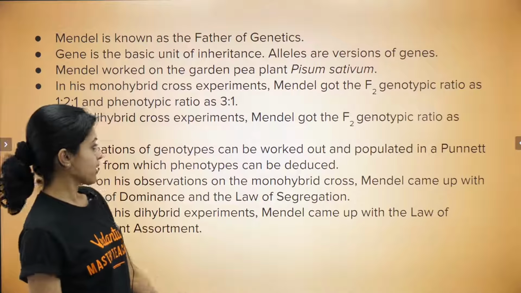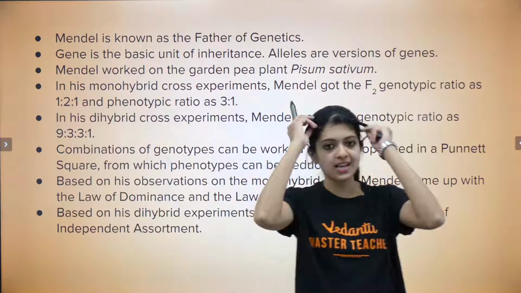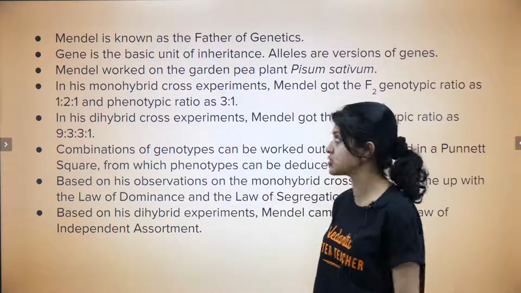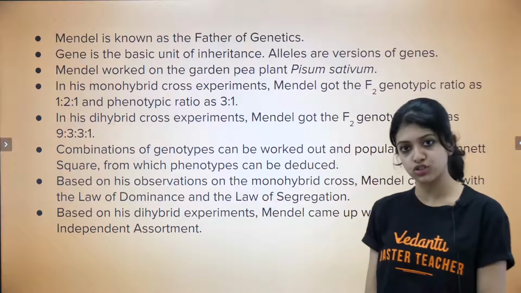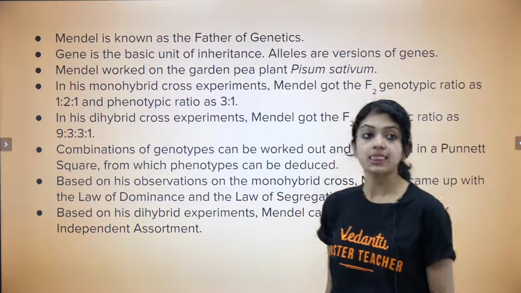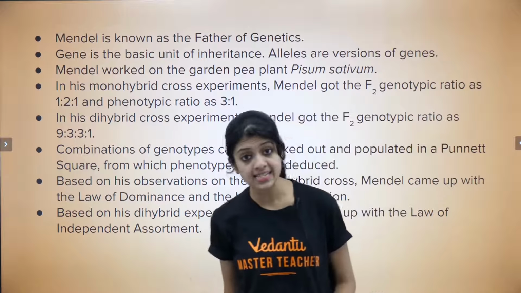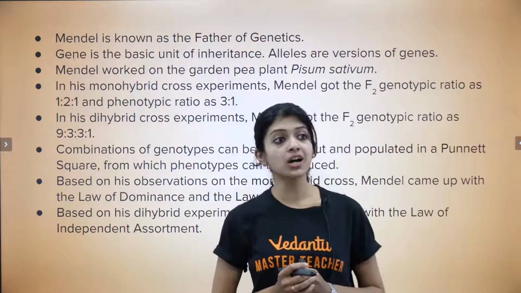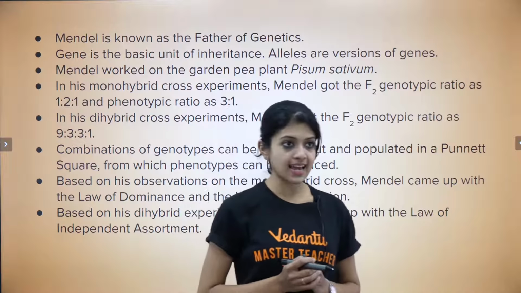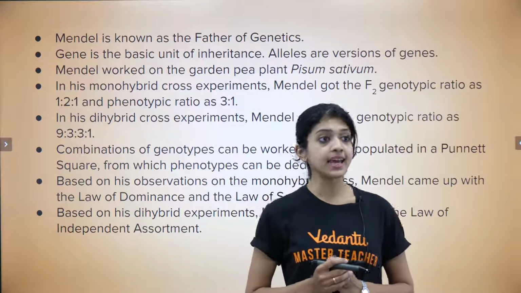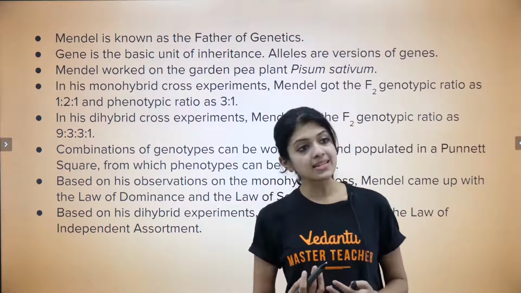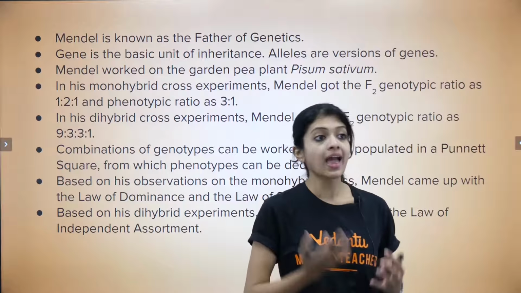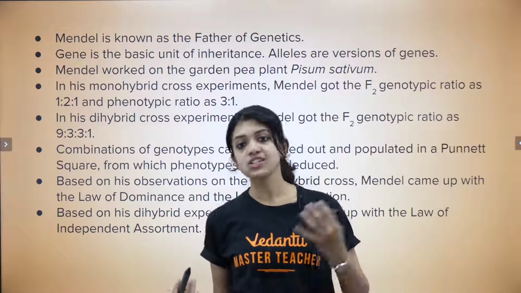Okay, so coming to a summary of what we have discussed so far about Mendel's experiments in yesterday's session and in today's session. First of all, Mendel is known as the father of genetics. Secondly, gene is the basic unit of inheritance, and alleles are versions of genes. Thirdly, keep in mind that Mendel worked on the garden pea plant, Pisum sativum. The next point is that in his monohybrid cross experiments, Mendel got the F2 genotypic ratio as 1:2:1 and the phenotypic ratio as 3:1.